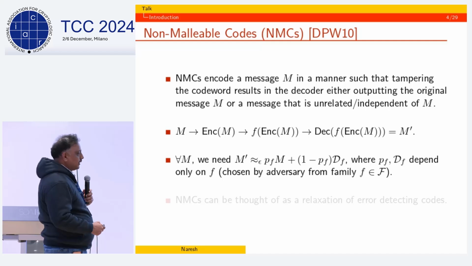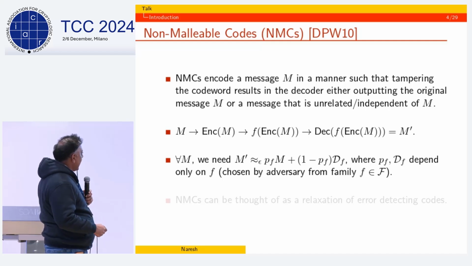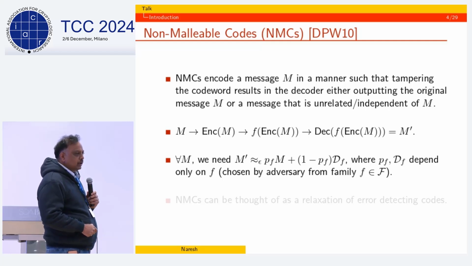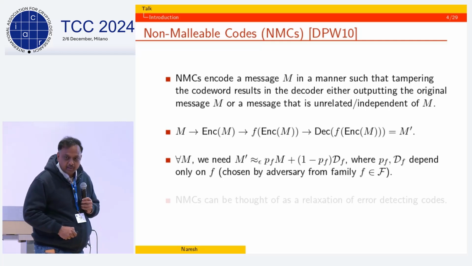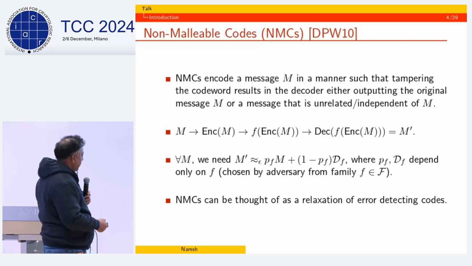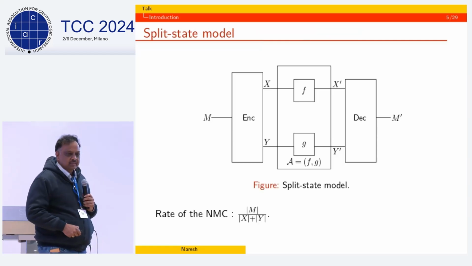Roughly speaking, what they capture is that if there is any adversary corrupting the code word, then either the decoder gets back the original message or something which is completely independent of the original message. They can be thought of as a relaxation of error detecting codes. And one very popular model in which these codes are considered is the so-called split-state model.